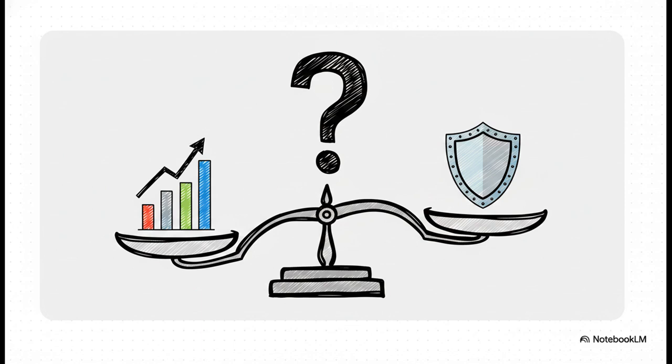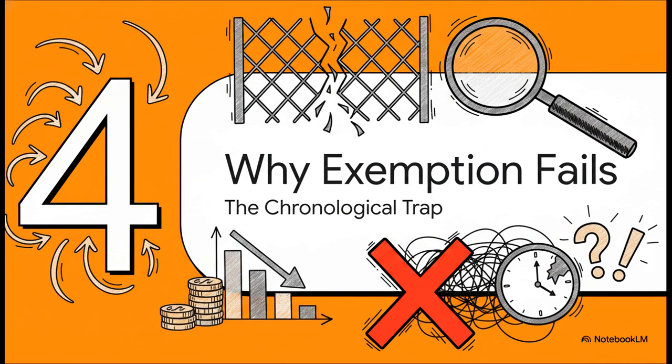So theoretically, going the insurance route might let a company keep treating it as a disclosed contingent liability rather than putting it on the balance sheet. Which brings us to Section 4, why the exemption fails. Because, spoiler alert, this defense completely falls apart when you look at the timeline. Let me show you why.